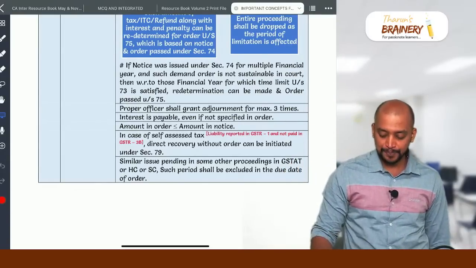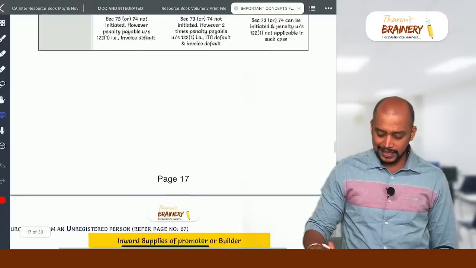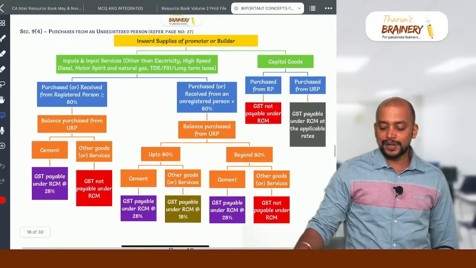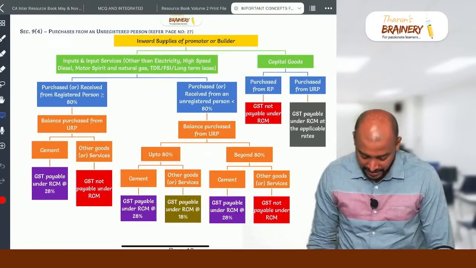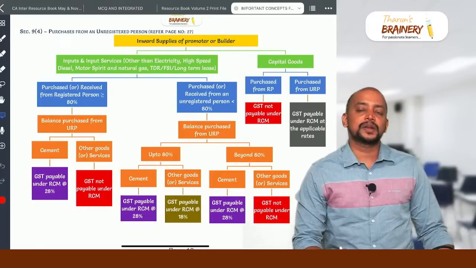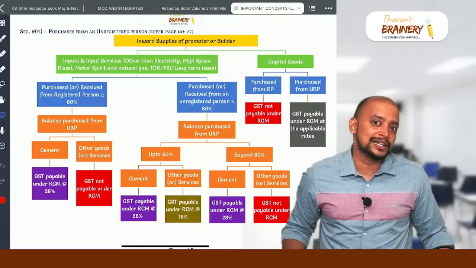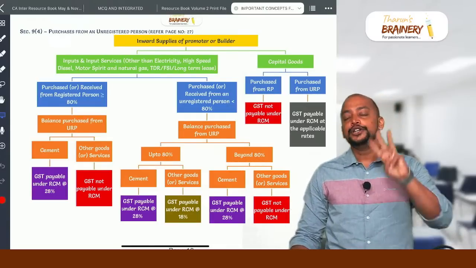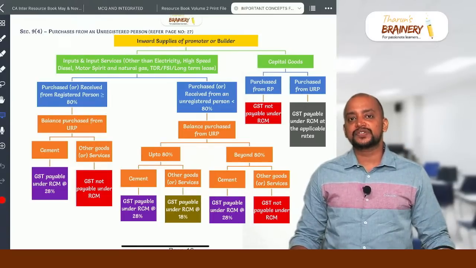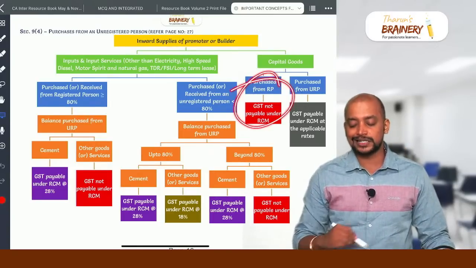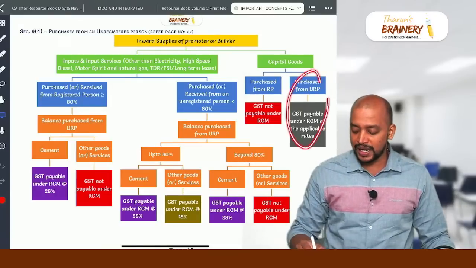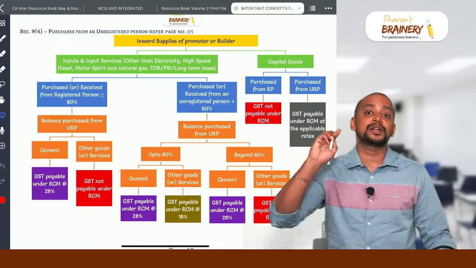That is this. Then next we have section 9 subsection 4, purchases from an unregistered person. So there is a promoter or builder who is making purchase from an unregistered person on which the promoter or builder is required to pay GST under RCM. You need to remember 3 steps. Step number 1, capital goods. Capital goods purchased from registered person, no need to pay GST under RCM. Capital goods purchased from unregistered person, GST payable under RCM at the rate applicable to capital goods.